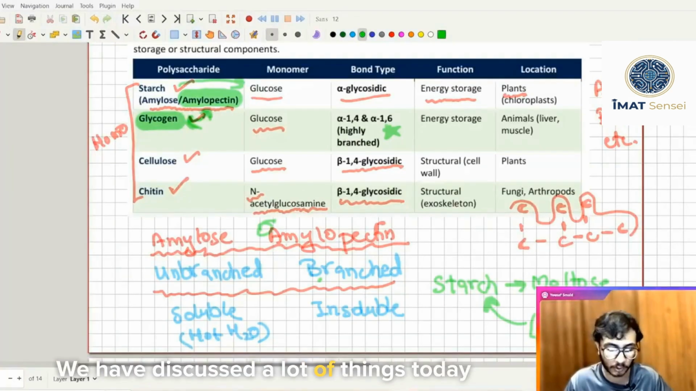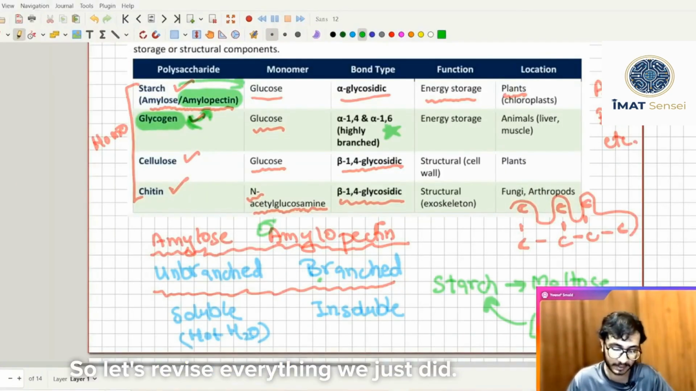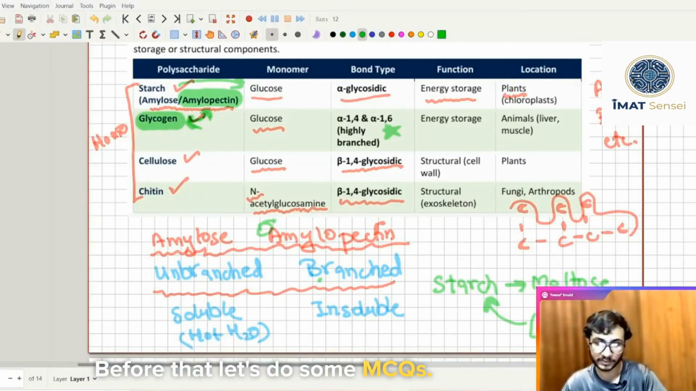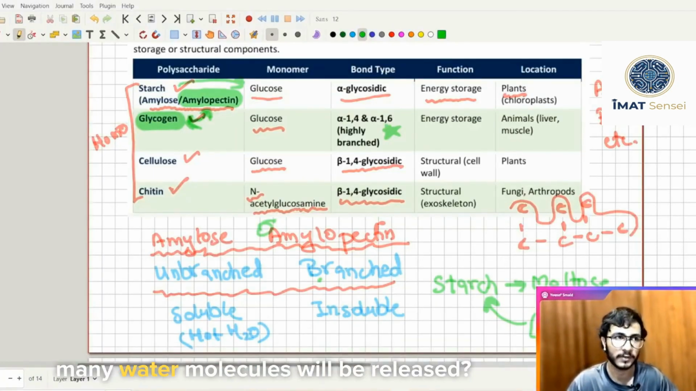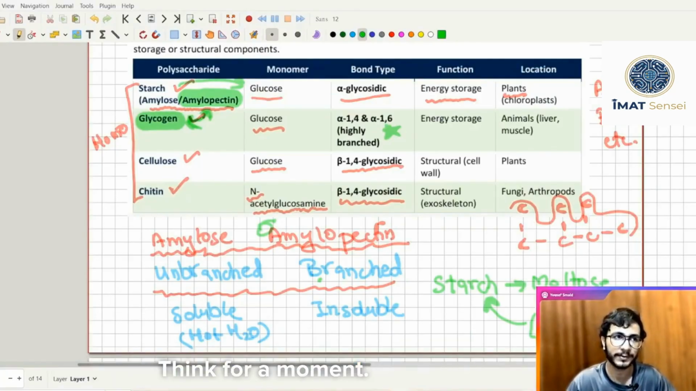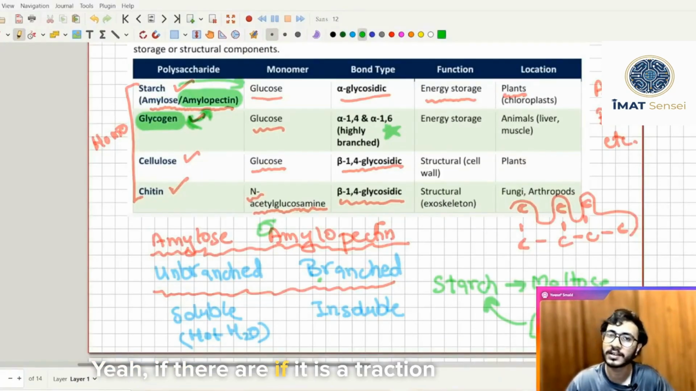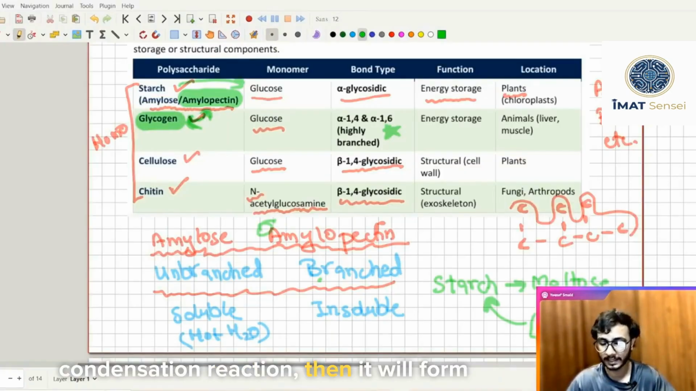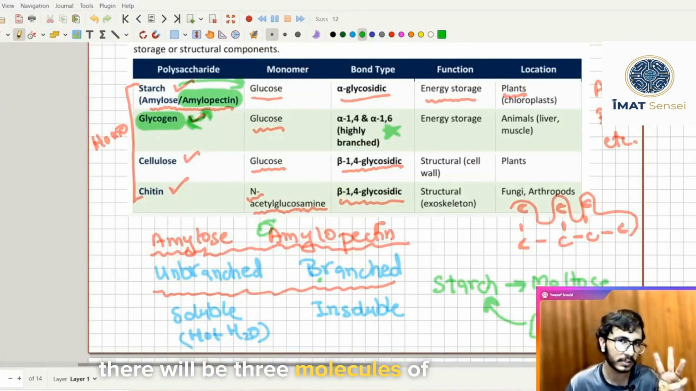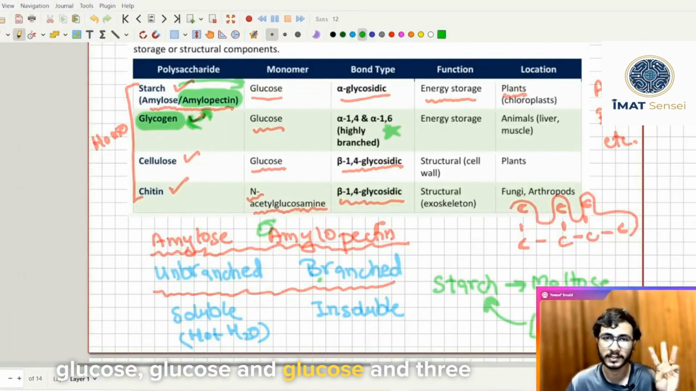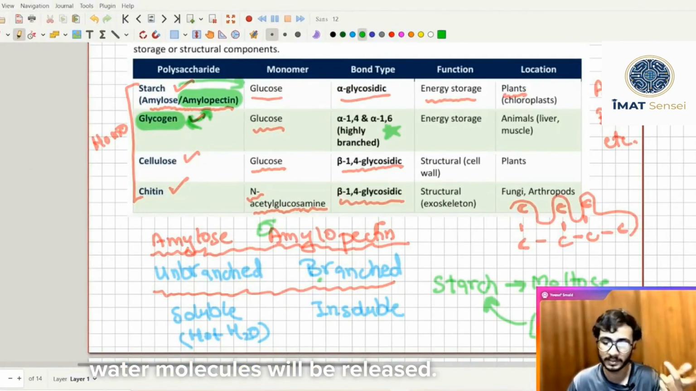We have discussed a lot of things today, so let's revise everything we just did. Before that, let's do some MCQs. If I ask you that if a tricondensation reaction occurs, then how many water molecules will be released? Think for a moment. If it is a tricondensation reaction, then 2 water molecules will be released, because for a tricondensation reaction there will be 3 molecules of glucose, forming 2 bonds, and 2 water molecules will be released.